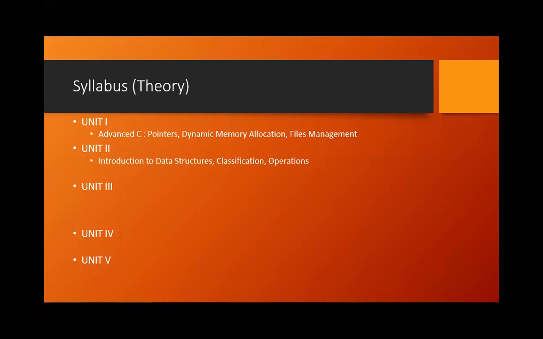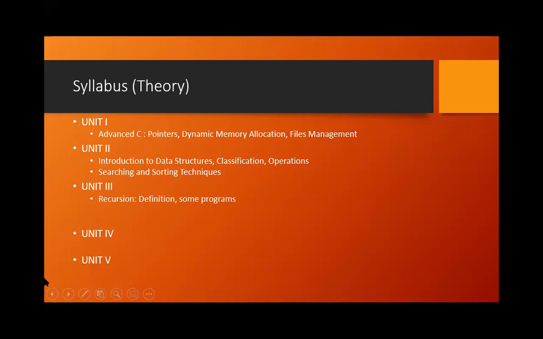In unit 2, the first part is the introduction to data structures. There we will look into the definitions, the classification of data structures, and the different types of operations we can perform on them. Followed by that, we are going to learn about searching and sorting techniques. We will discuss in detail what we mean by searching and what we mean by sorting. Basically, these two are operations on data structures.